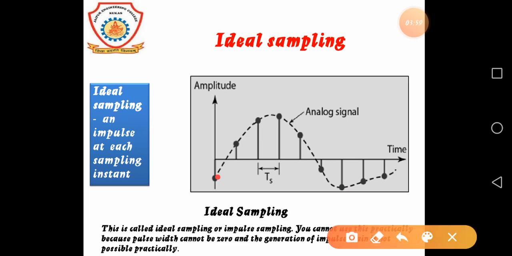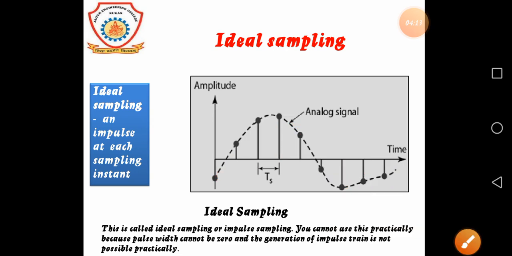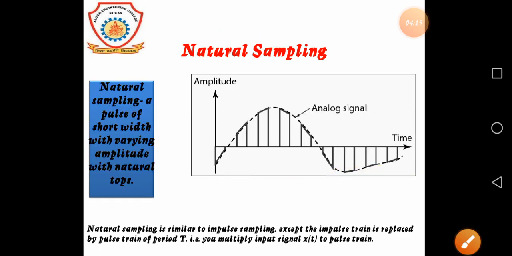This is the analog signal and that is the time, and ideal sampling is an impulse at each sampling instant. Next is natural sampling.